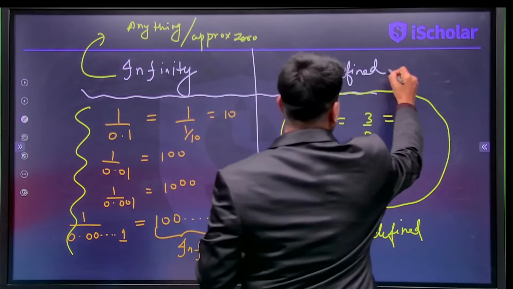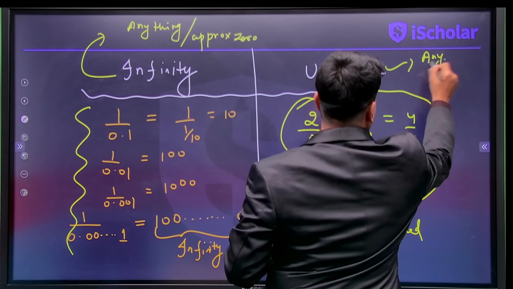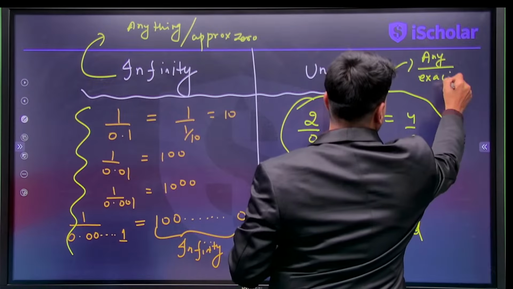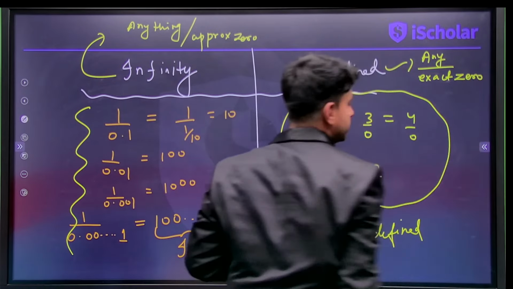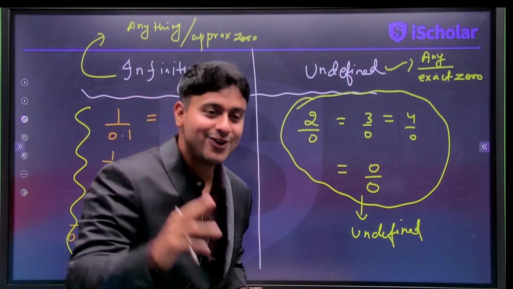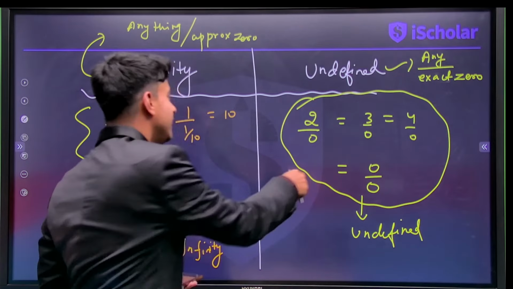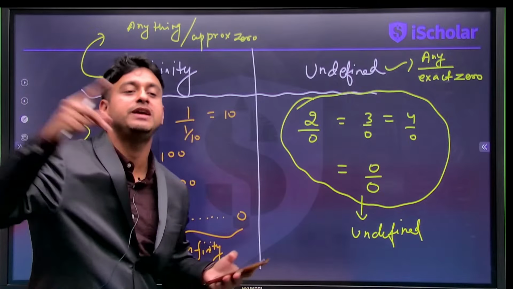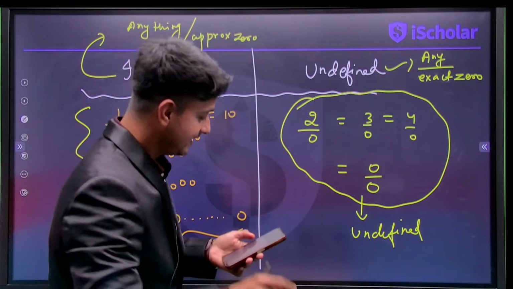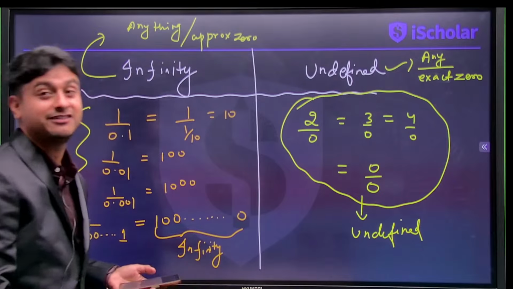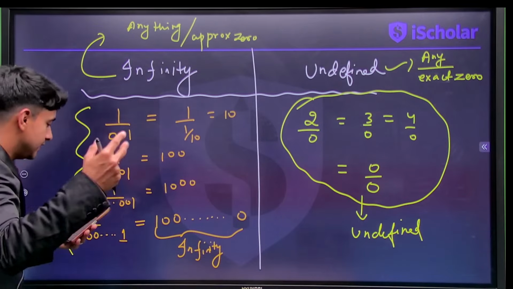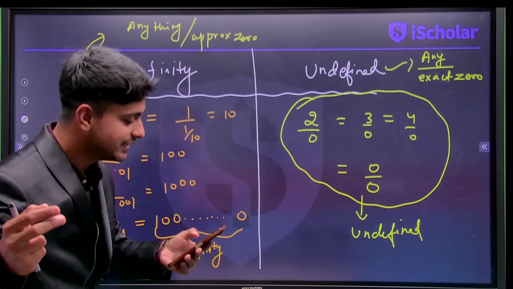Whereas undefined is anything divided by exact 0. So in maths we cannot divide anything by 0. It will become undefined, and anything divided by approximately 0 would be infinity. That's the very interesting concept I wanted to discuss with all of my dear students here.